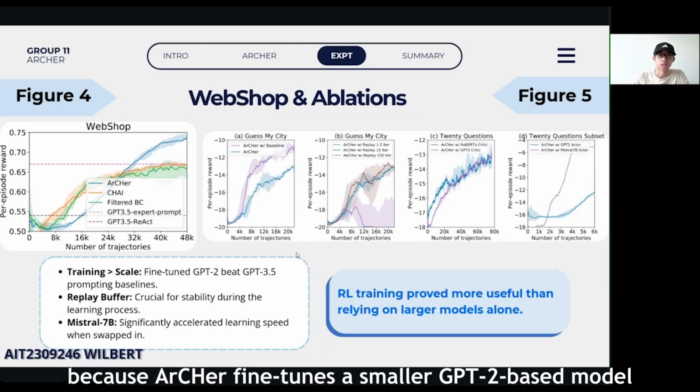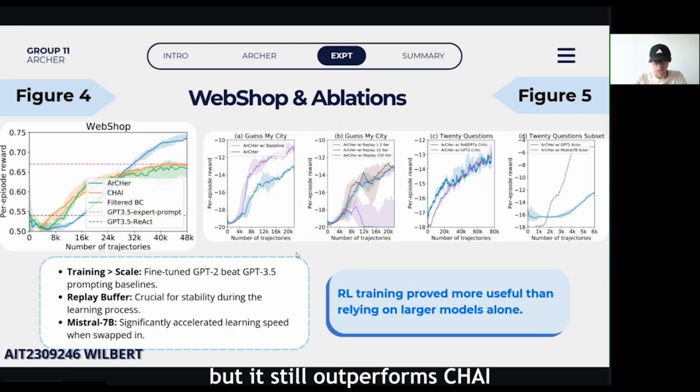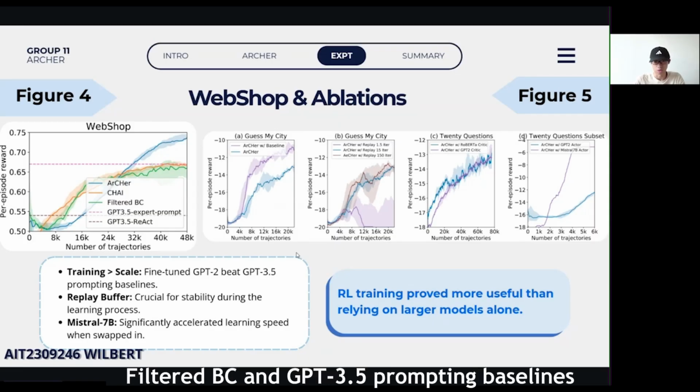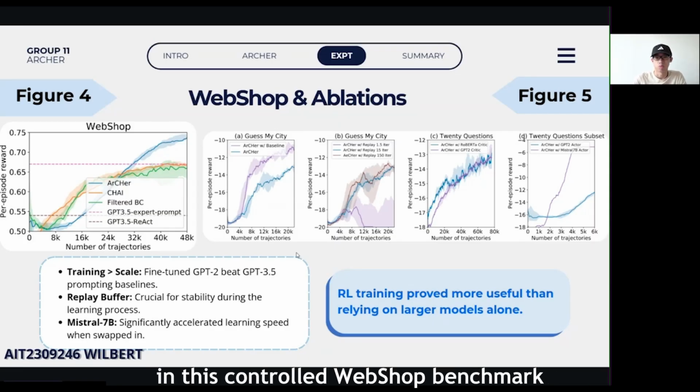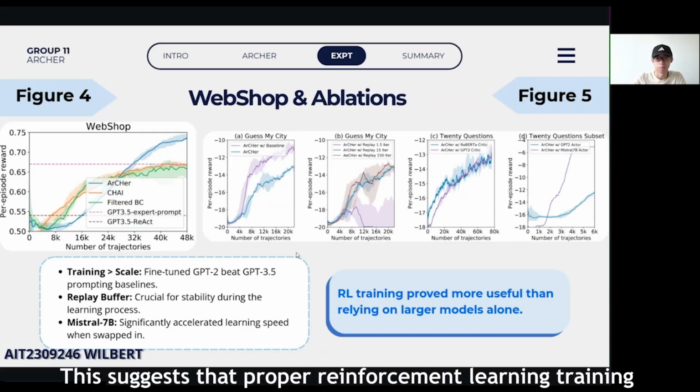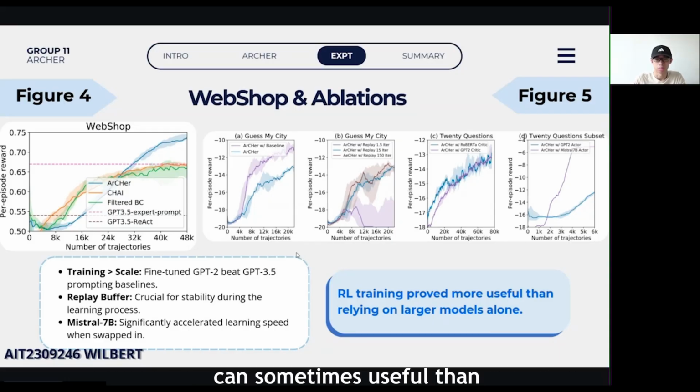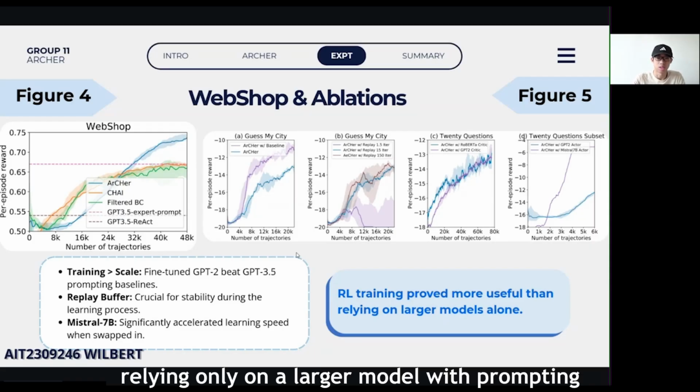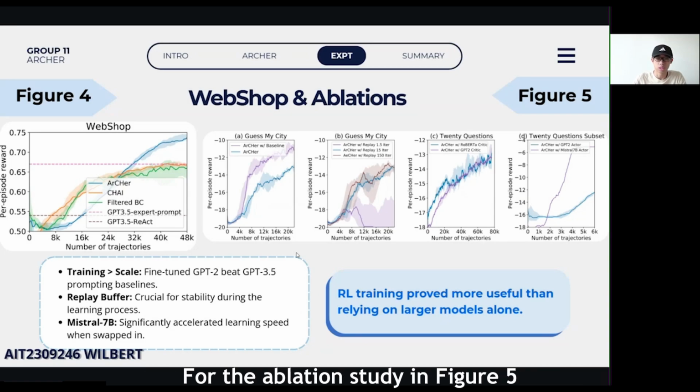Next, figure 4 shows the WebShop result. This is very interesting because Archer fine-tunes a smaller GPT-2 based model, but it still outperforms CHAI, filtered BC, and the GPT-3.5 prompting baseline in this controlled WebShop benchmark. This suggests that proper reinforcement learning training can sometimes be more useful than relying only on a larger model with prompting. For the ablation study in figure 5, the replay buffer improves stability while replacing GPT-2 with Mistral 7B helps the agent learn faster.